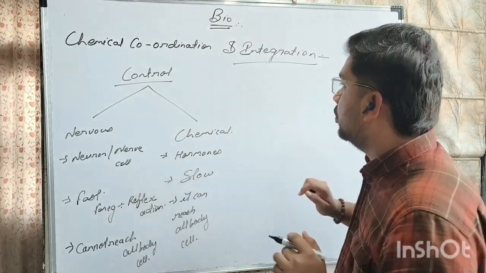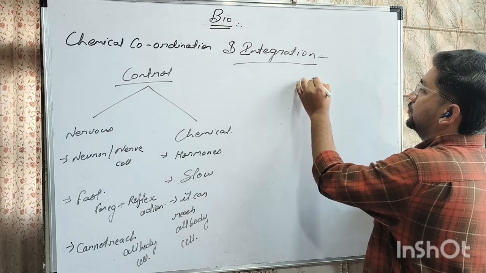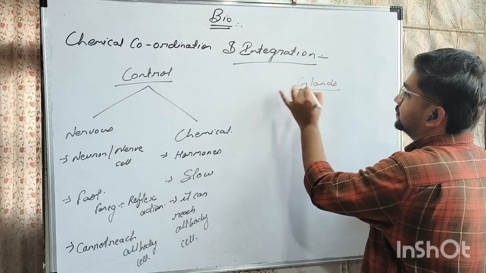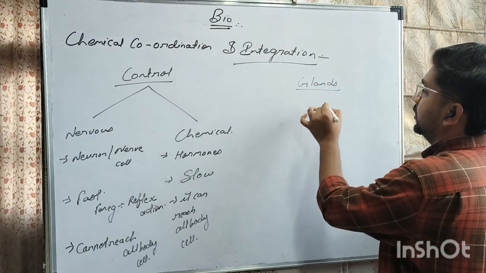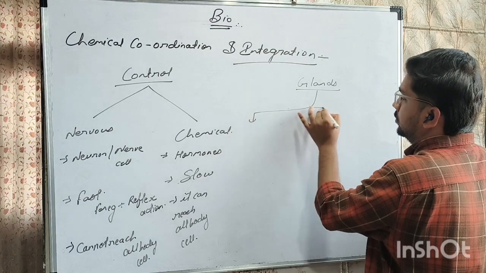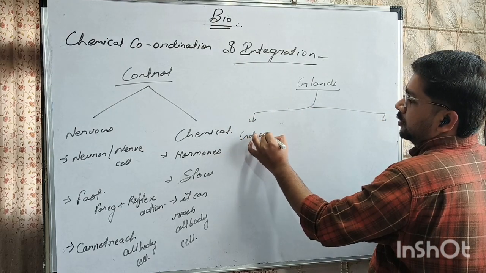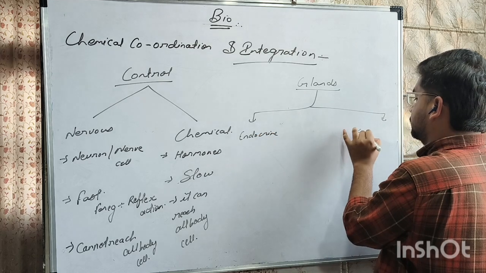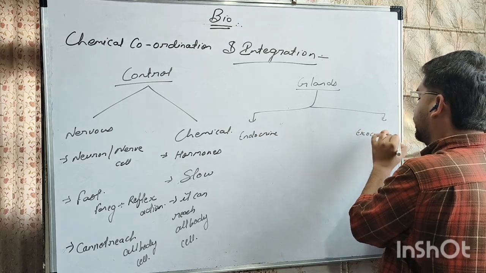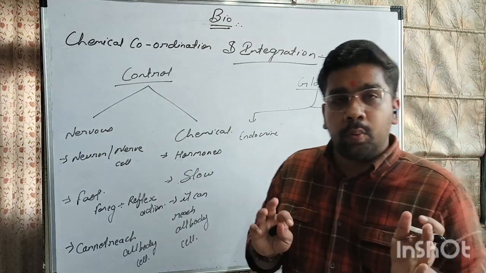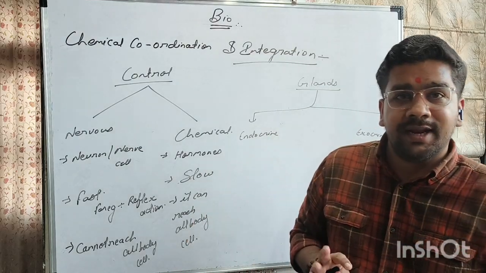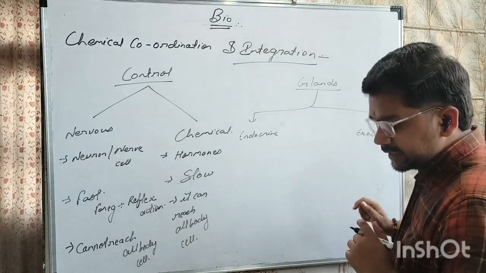So these hormones are secreted from glands. In human body, there are mainly two types of gland: endocrine gland and exocrine gland. Now, what is endocrine and what is exocrine and what is the difference between them? Let us have a look.